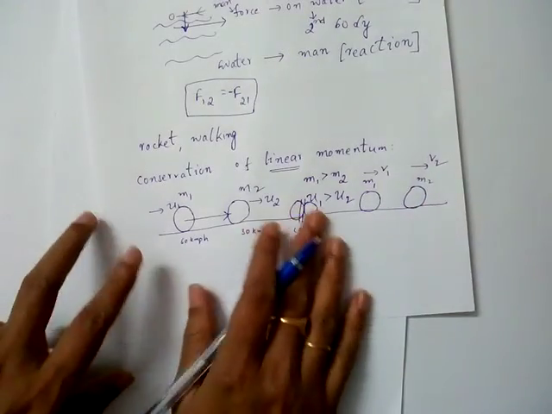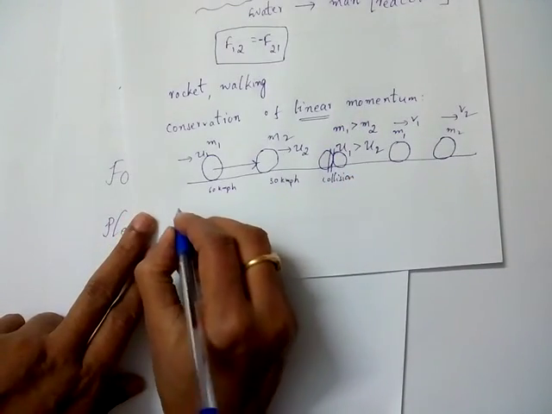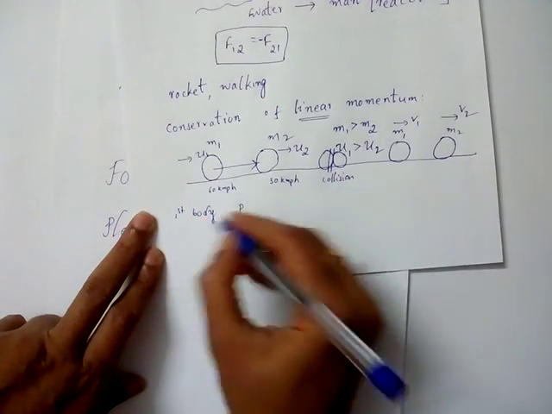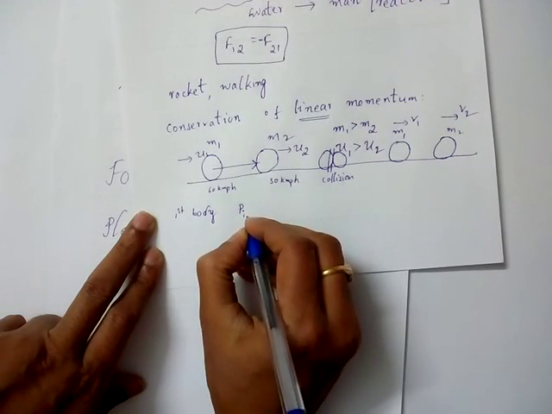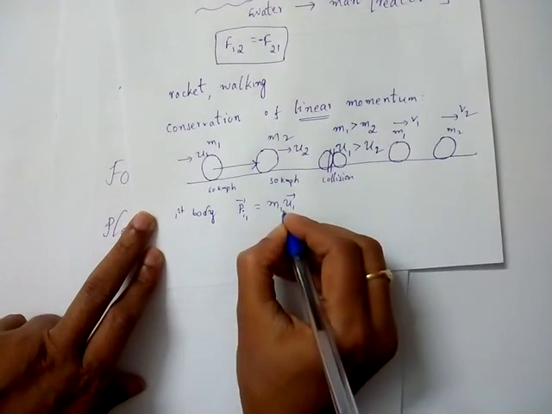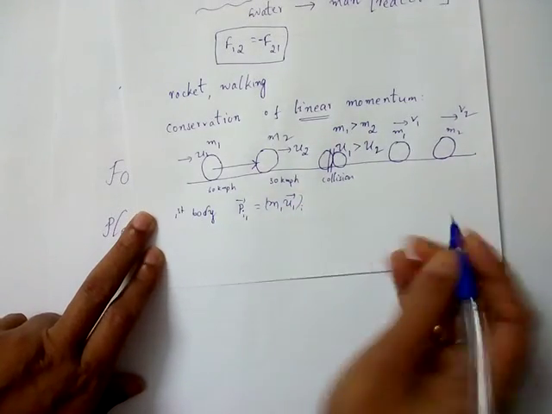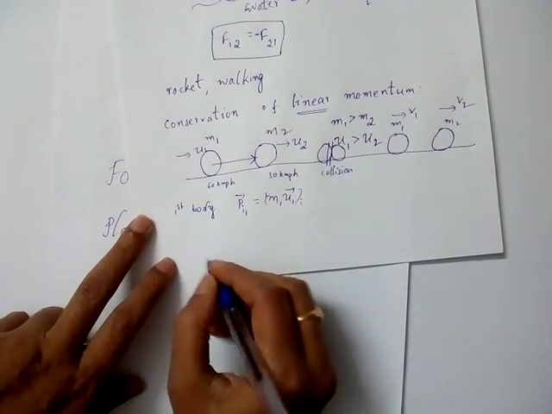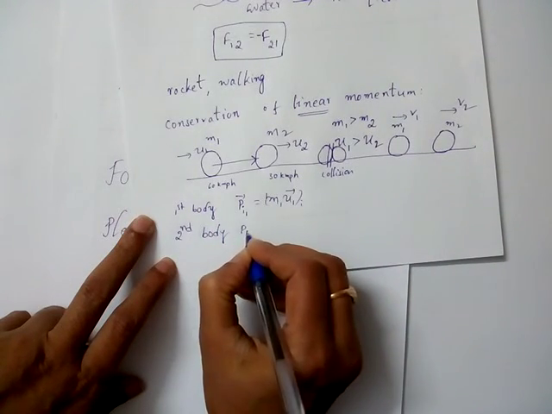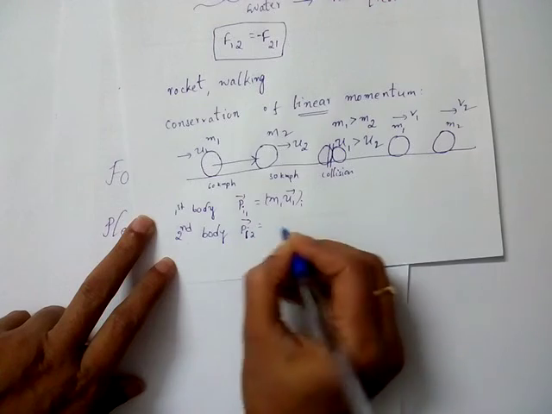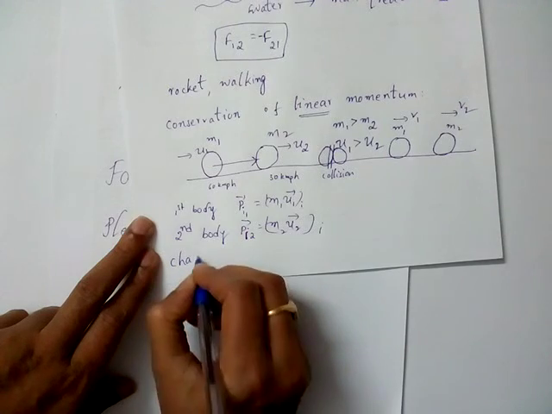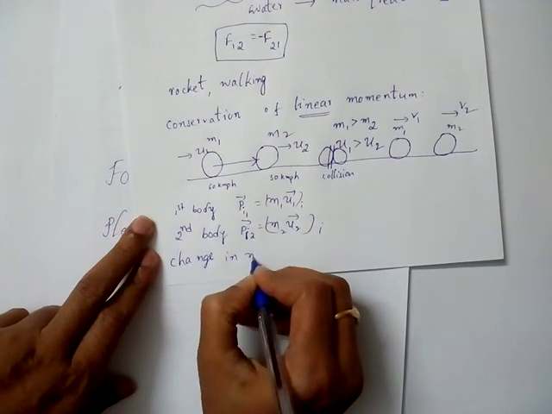v2. So we'll just take the first body's momentum. Initial momentum means before collision. I am writing Pi1 is equal to m1 u1 bar, where i means before collision. Initial momentum I am taking. For the second body, Pi2 is equal to m2 u2. Then the change in momentum will be represented with delta. We have already learnt.